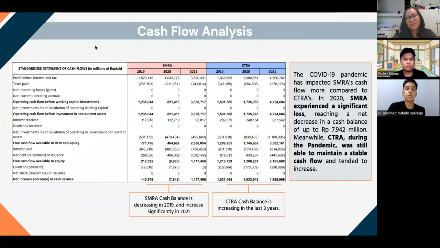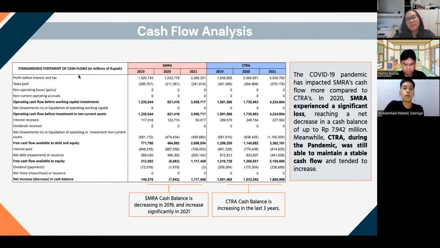Next, we're going to focus on the cash flow analysis. Both companies faced the COVID-19 pandemic, right? However, based on our analysis, we can see that the COVID-19 pandemic actually impacted SMRA's cash flow even worse in comparison to CTRA.